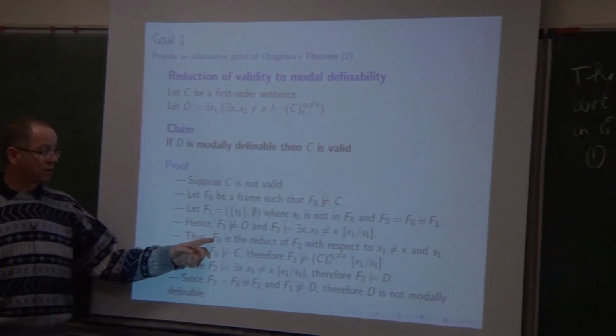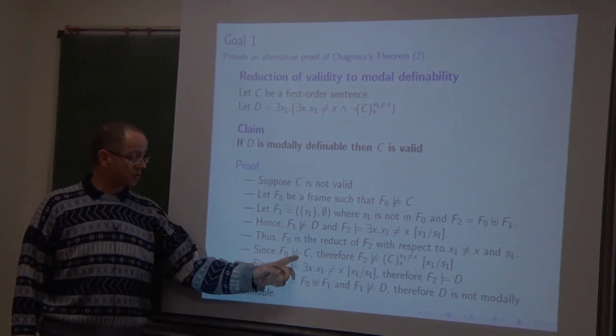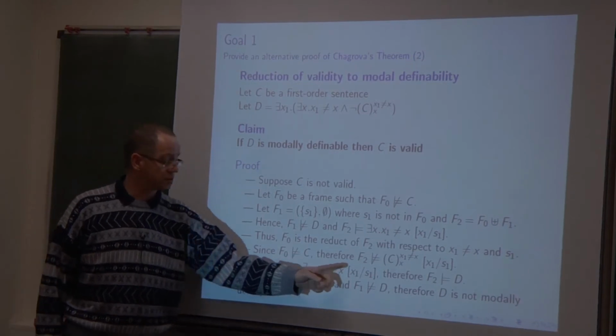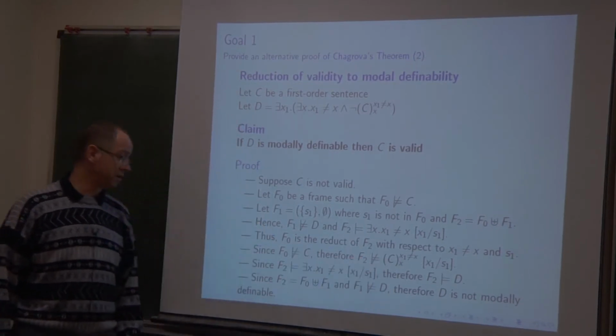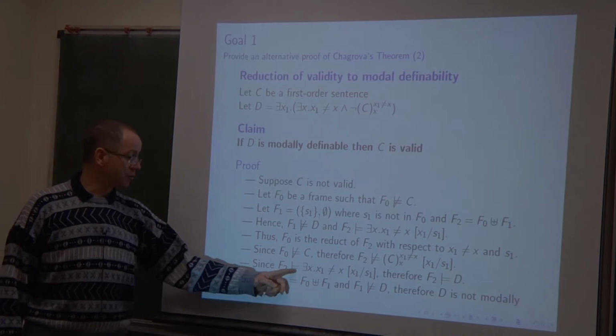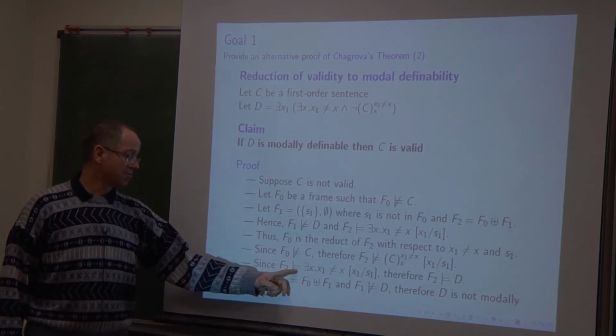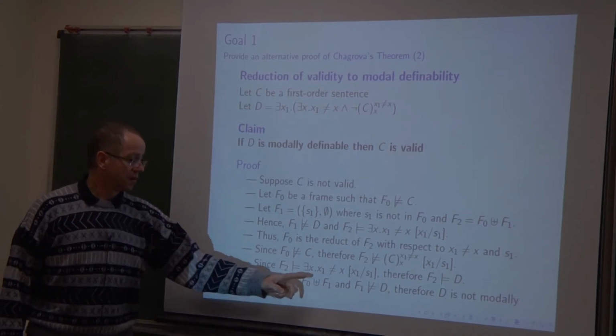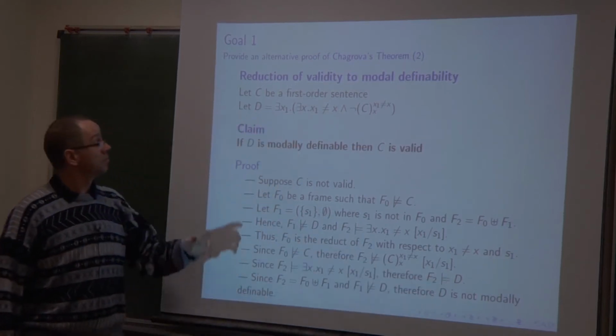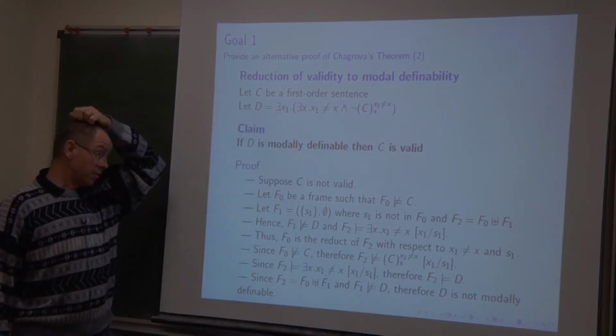So F0 is the reduct of F2. Since F0 does not satisfy C, by the relativization theorem, F2 does not satisfy this one. Since F2 satisfies this one, as we have already seen, F2 satisfies D, because D is exactly what we need.